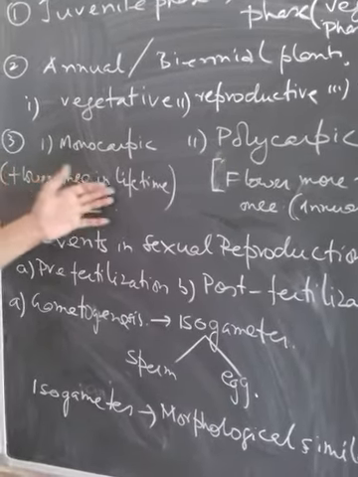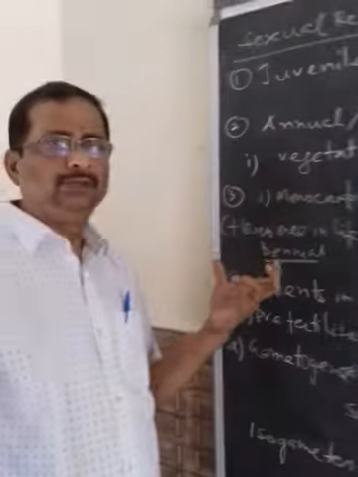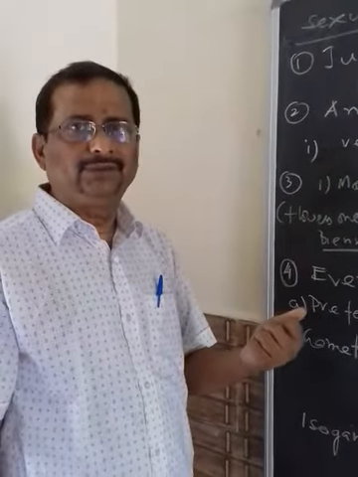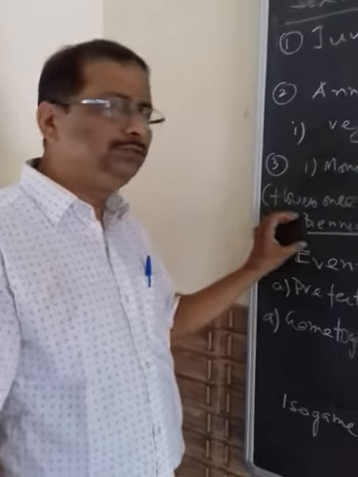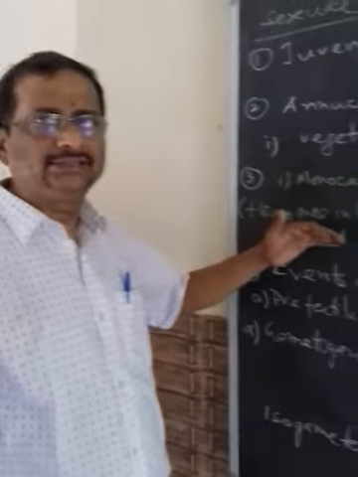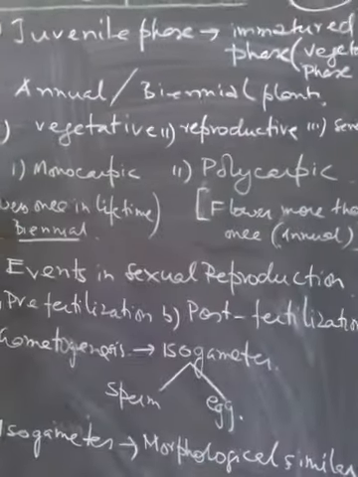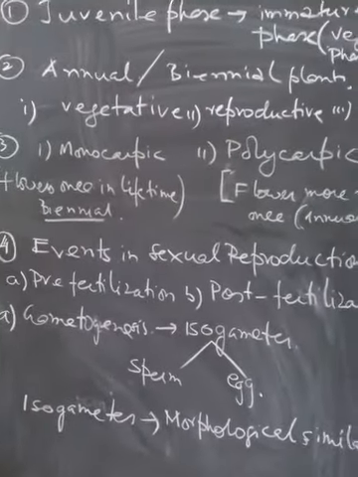But biennial plants flower once in their lifetime. Say for example in one life cycle they will produce flowers once, like the onion plant. They flower once in the life cycle. So usually the first phase is a vegetative phase, the second phase is the sexual phase, and at that time they produce the flower. So they are called monocarpic, and the annual plants are called polycarpic.